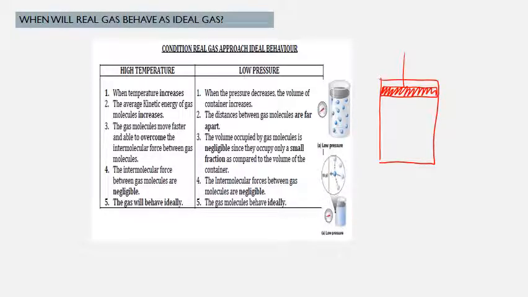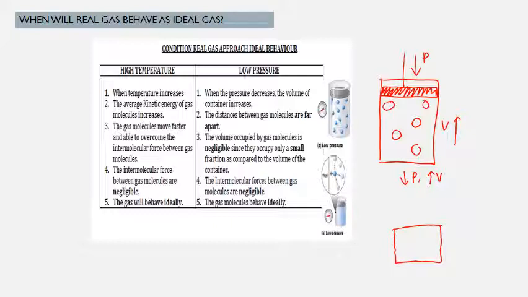So, this one akan provide pressure. Okay, so kita reduce kan the pressure. As you can see, bila kita reduce kan pressure, the volume of the container increases. Okay, so that's why the distance between the gas molecules are far apart. Compare kepada ini, kalau kita low pressure, high volume.